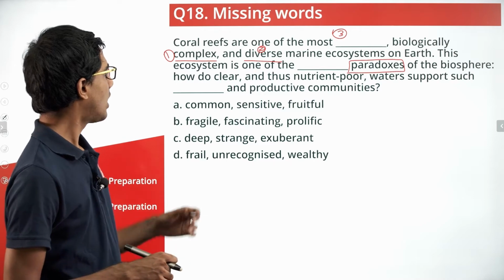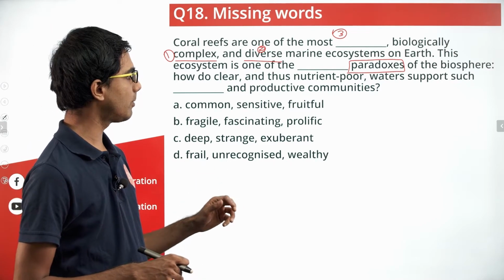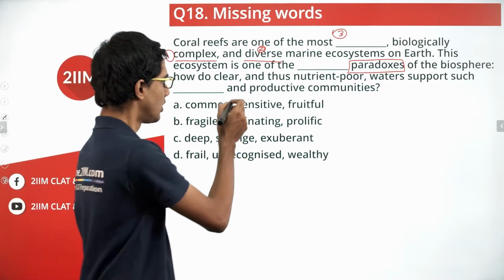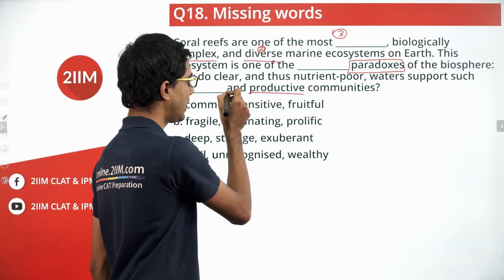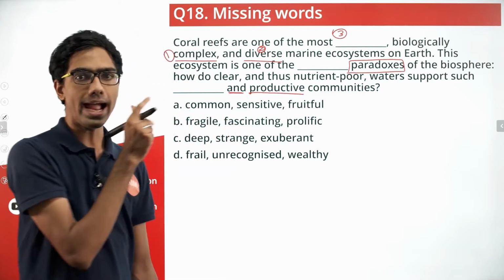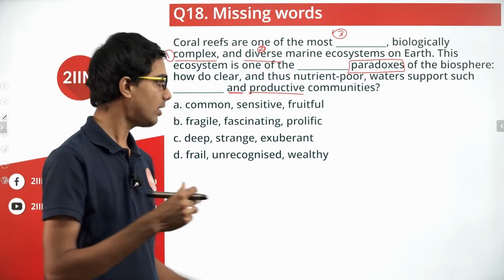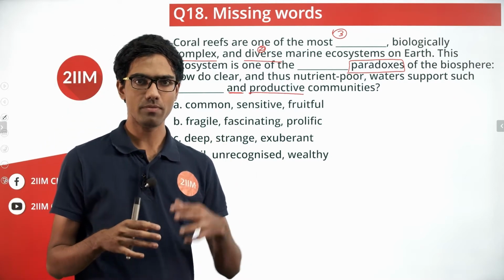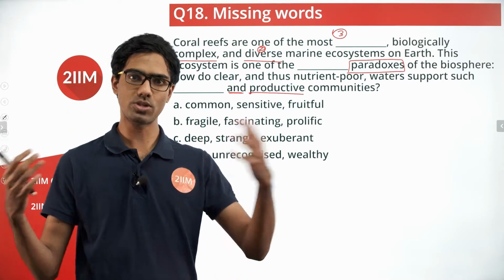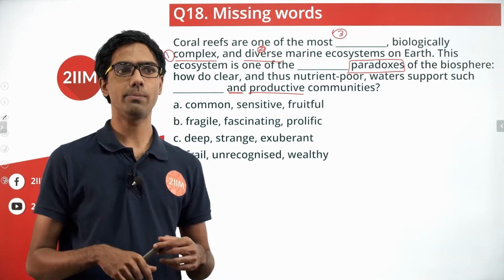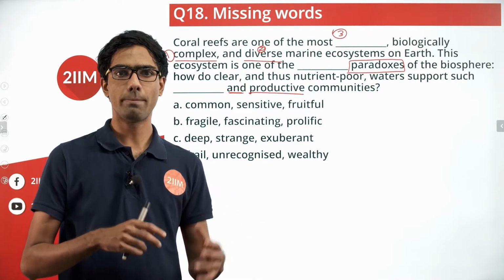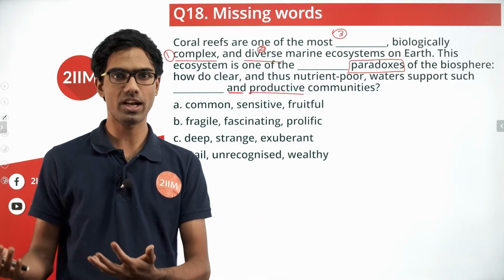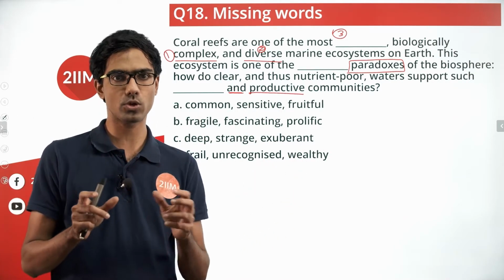Paradoxes of the biosphere. How do clear and thus nutrient poor waters support such blank and productive communities? So there is productive and there is "and." Remember, "and" is always a conjunction where two similar ideas are used. "But" is used as a conjunction when one idea opposes another idea. So, for example, he is rich but miserly. Rich is having a lot of wealth, miserly is not willing to give it away.